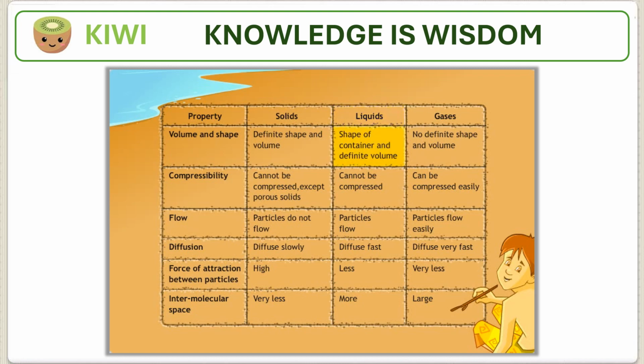Liquids: Liquids take the shape of the container and have definite volume, cannot be compressed, particles flow, diffuse fast, less force of attraction between particles, more intermolecular space. Gases: Gases have no definite shape and volume, can be compressed easily, particles flow easily, diffuse very fast, very less force of attraction between particles, large intermolecular space.